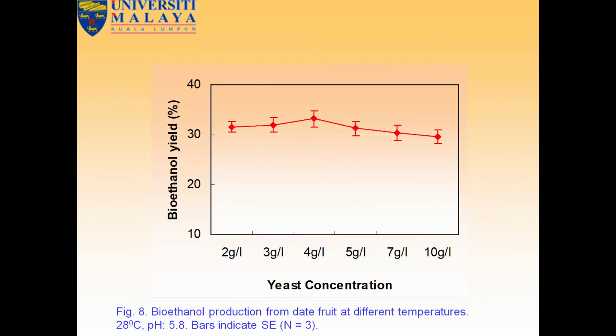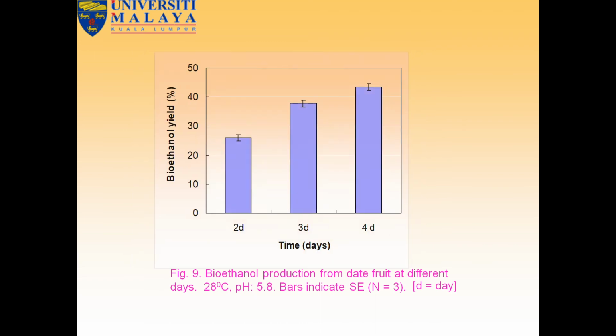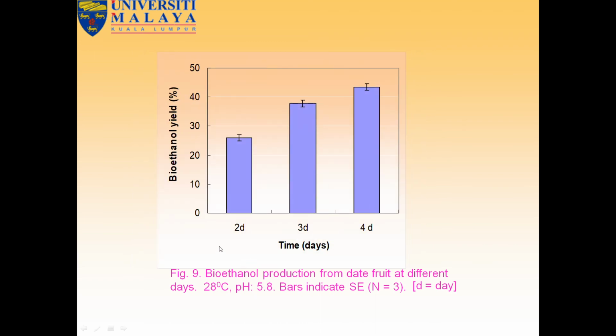Okay, next we can see bioethanol yield with yeast concentrations. The highest one is 4 grams per liter. We can also see the determination of TSS, total soluble solids, and pH, with initial yeast at 2 grams and 4 grams. It was higher at 4 grams than at 2 grams. So here we can see bioethanol yield at different times: 2 days, 3 days, 4 days. It was highest at 4 days.